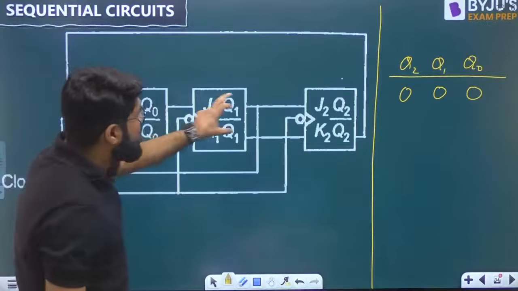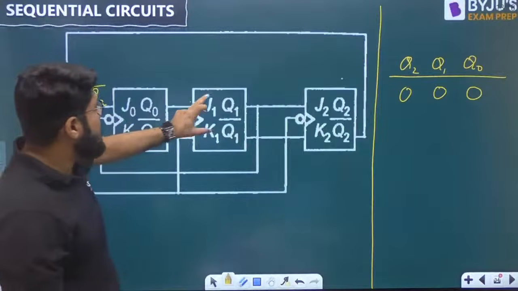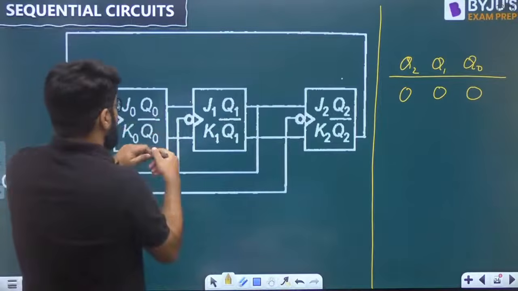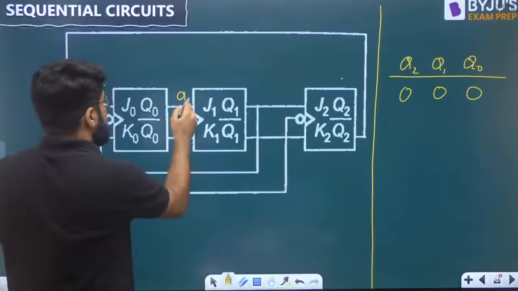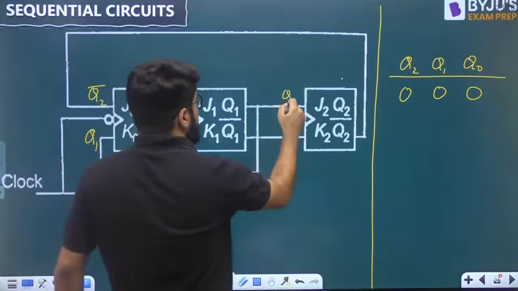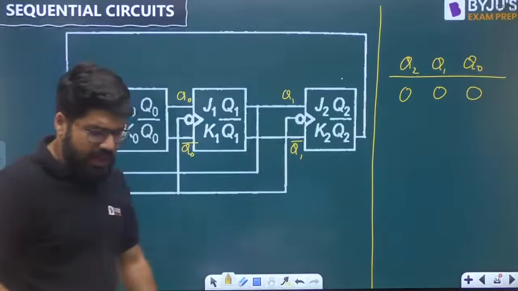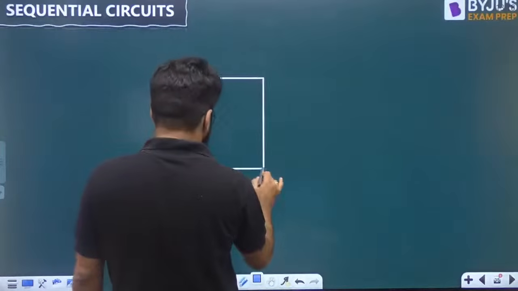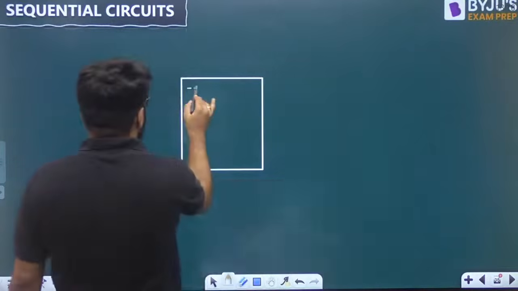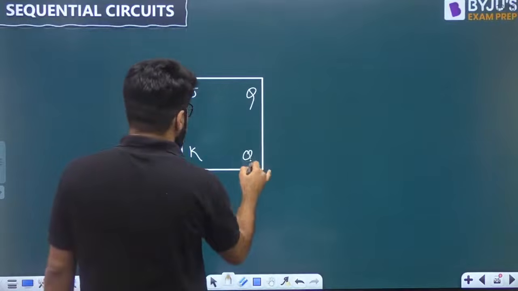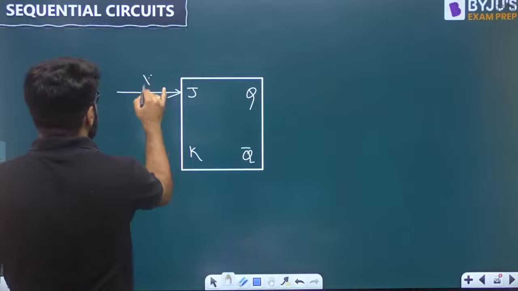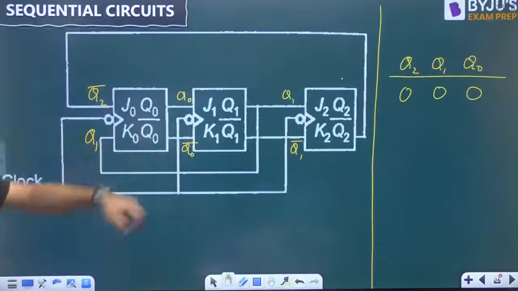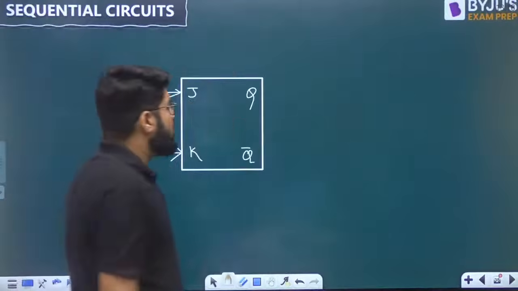अच्छा, यहाँ पे एक चीज आपको देखने लायक है. When both the JK inputs are toggle of each other. Please remember, when both the JK inputs are toggle. See, this is Q0, so this is Q0 bar. Here you get Q1, so here you get Q1 bar. JK are toggle of each other, so it behaves as what? Just have a look into this picture, everybody. This is J, K, Q, Q bar, and suppose you apply X here and you apply X complement to the K. That is what is happening in the last two flip-flops. Dekho. Okay, last two flip-flops.